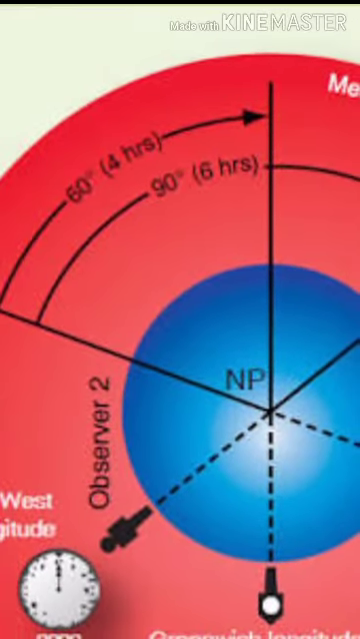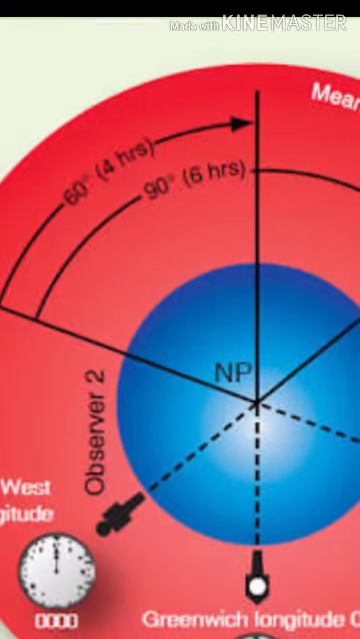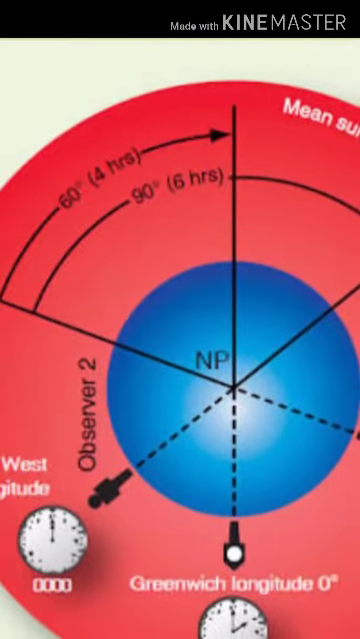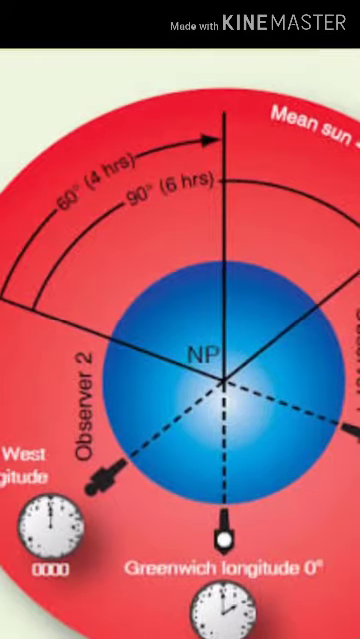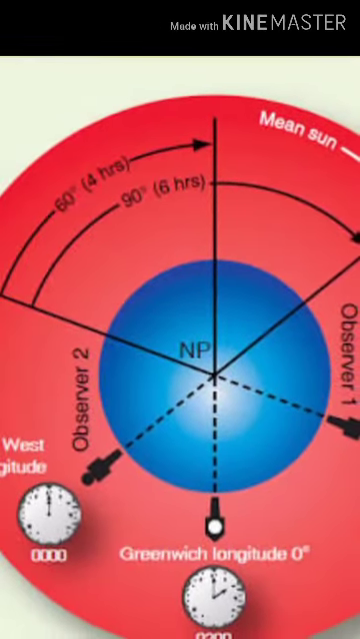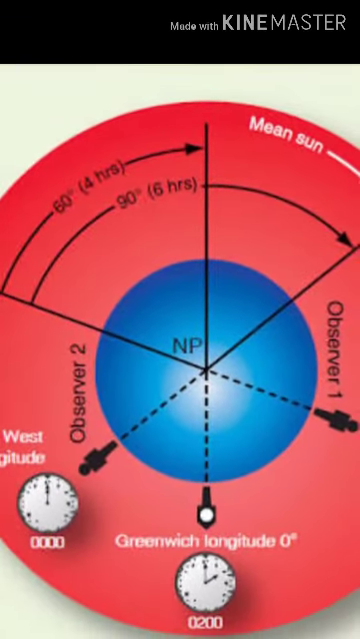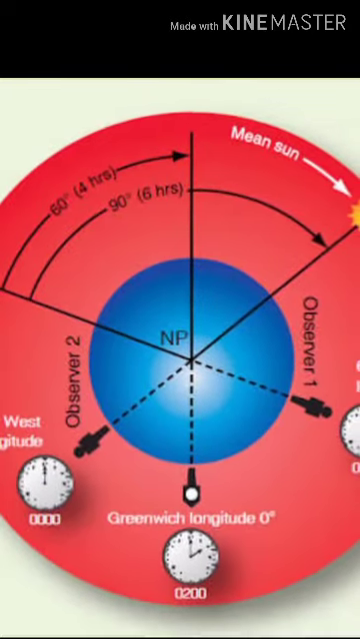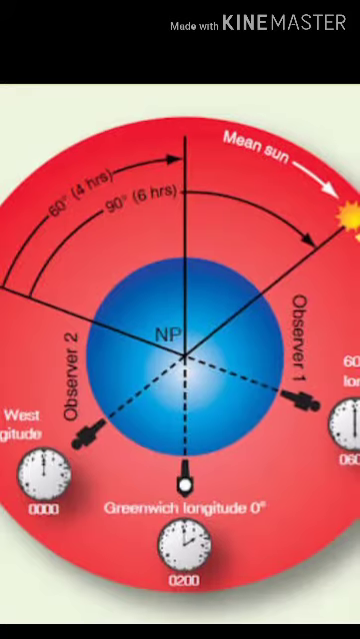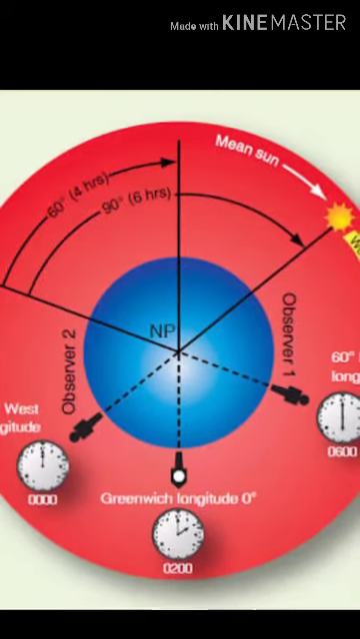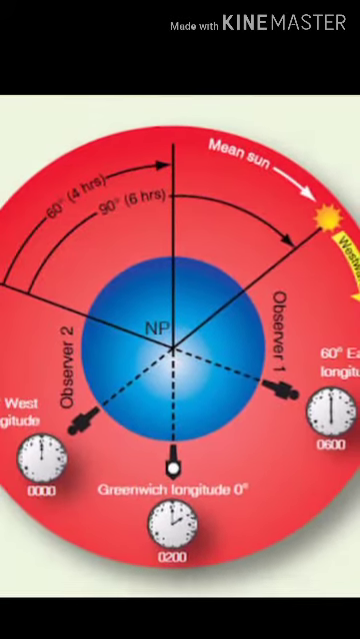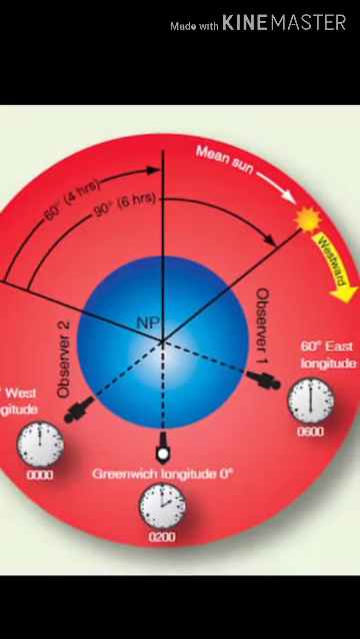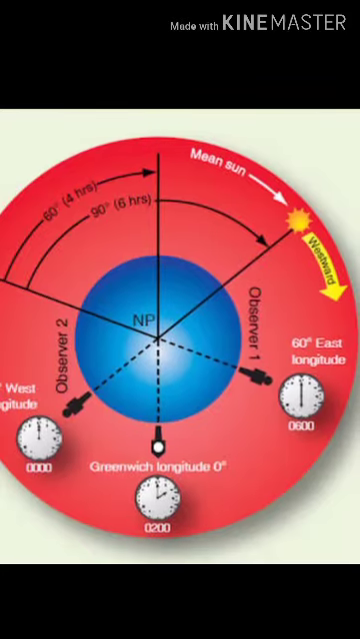There is a definite relation between longitude and time. The earth is rotating on its axis and completes one rotation in 24 hours. This means 360 longitudes are covered in a period of 24 hours. This gives rise to a time difference of 4 minutes for every 1 degree of longitude, or 60 minutes, 1 hour, for every 15 degrees of longitude.